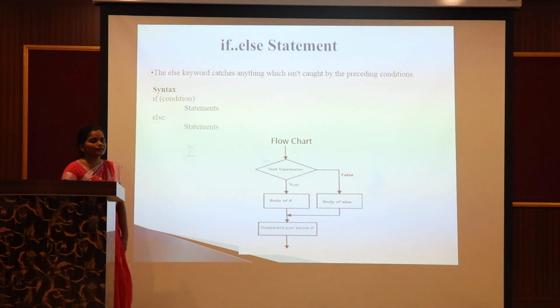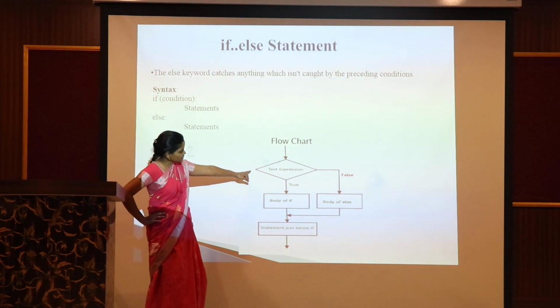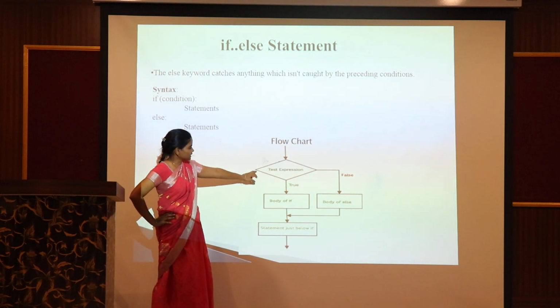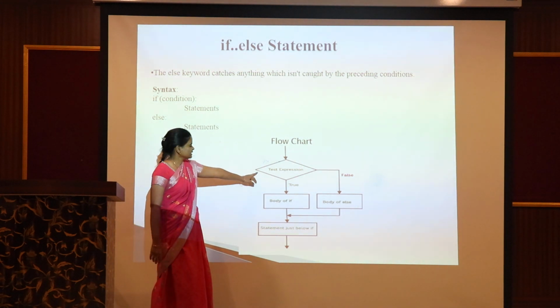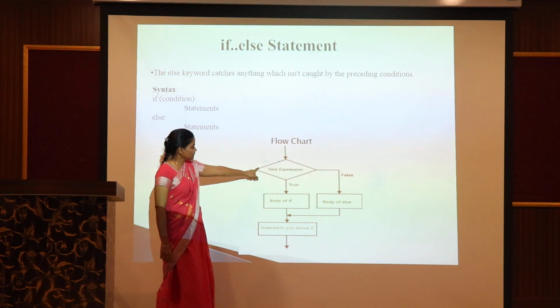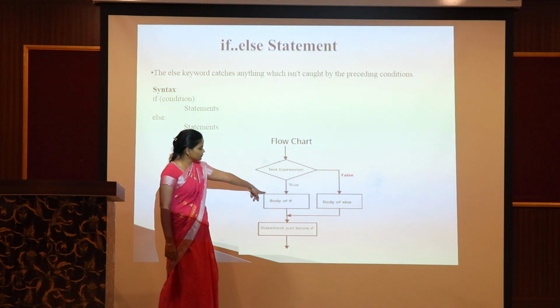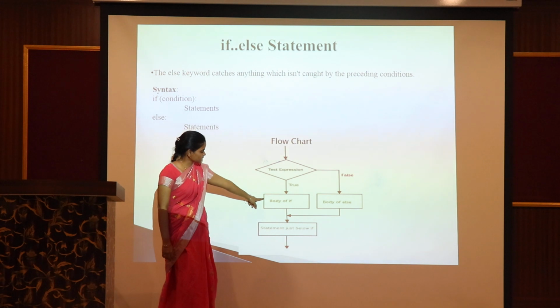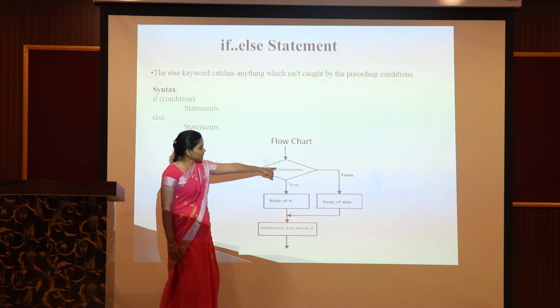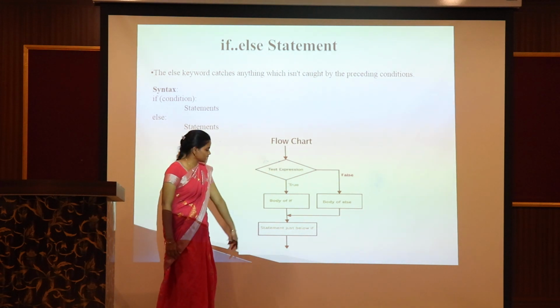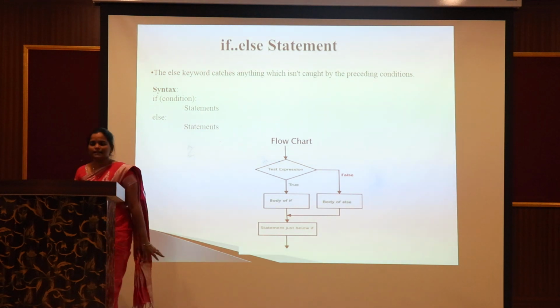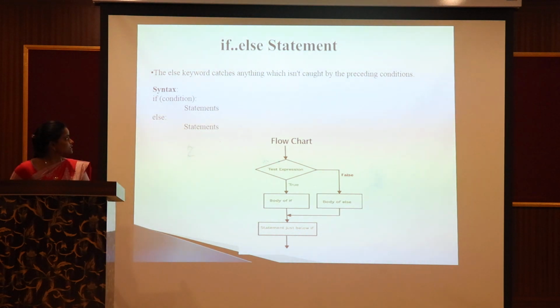This is the flowchart for the if else statement. First, the expression goes to the condition. First, whether the condition is true or false. If it is true, it is going to execute the statement of the if block. Otherwise, it executes the else statement. Finally, it exits the if else statement.